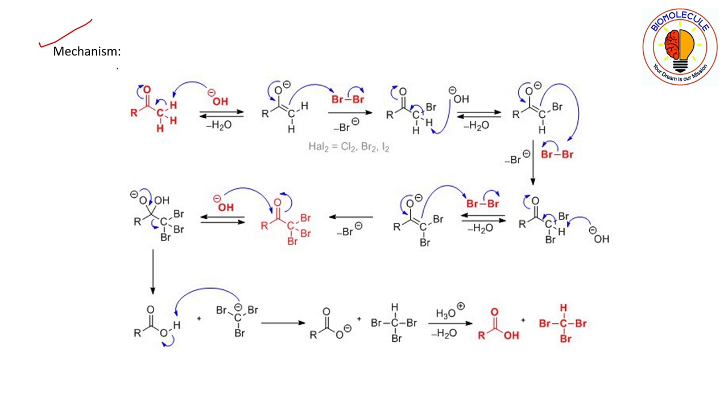So this mechanism proceeds as follows. This hydroxide will take up alpha protons. Now you see here that this carbon is positively charged and this oxygen is negative.